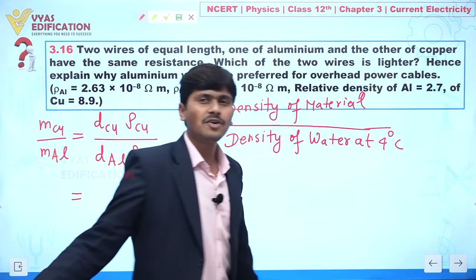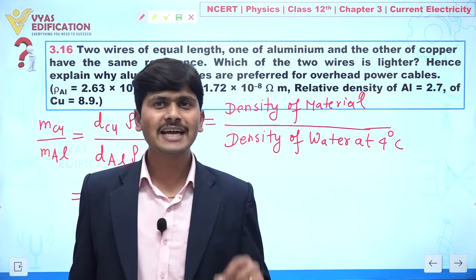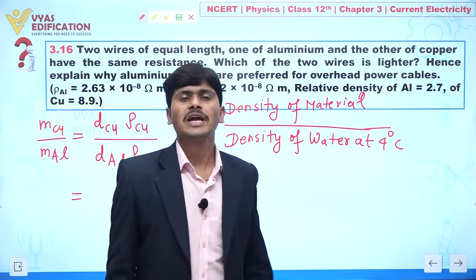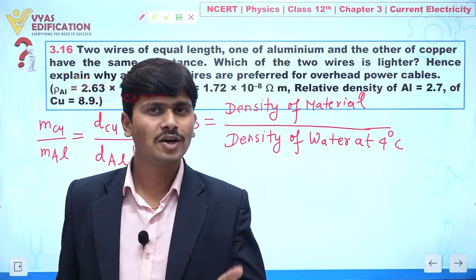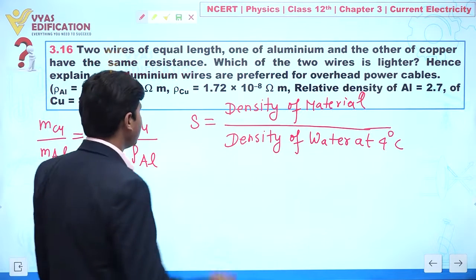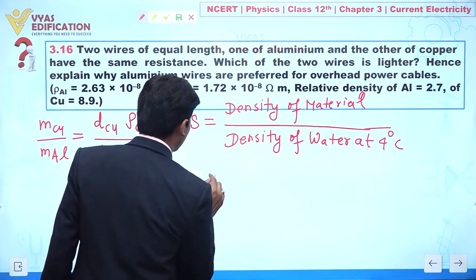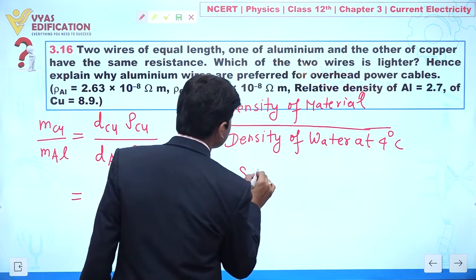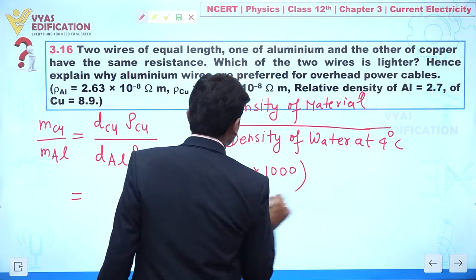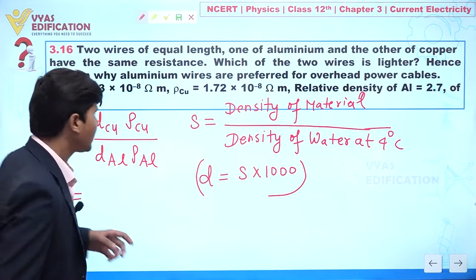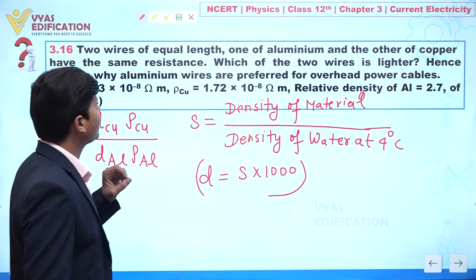We know very well that the density of water at 4 degrees Celsius is maximum, and it is equal to 1000 kilogram per meter cube. So the density of any substance D is equal to S multiplied by 1000.